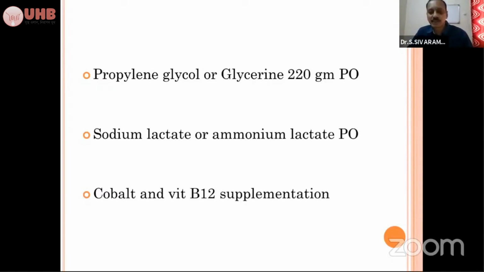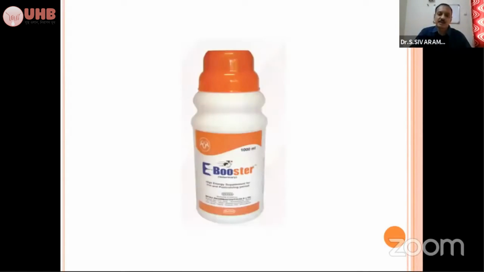Cobalt and vitamin B12 supplement is very much needed in the treatment of ketosis, because cobalt and vitamin B12 are the essential components for the production of propionic acid. So whenever you are treating a case of ketosis, supplement with vitamin B12 and oral cobalt. Any bolus preparations available, you can give. That will enhance the production of propionic acid, and we get a very good follow-up. Many commercial gluconeogenic oral supplements like e-booster are available in the market that you can use for follow-up.